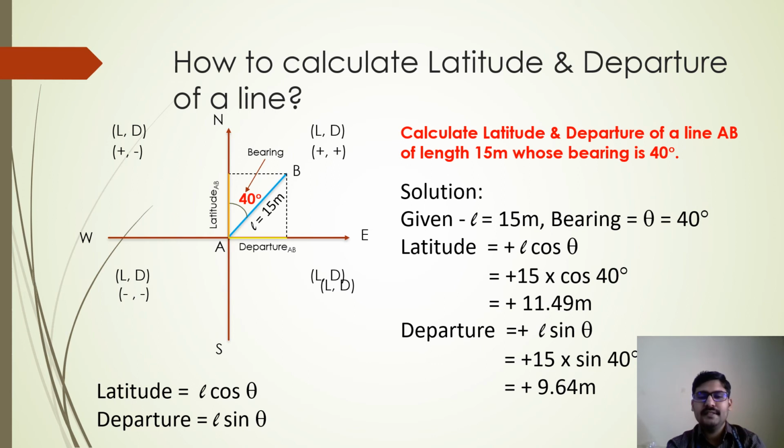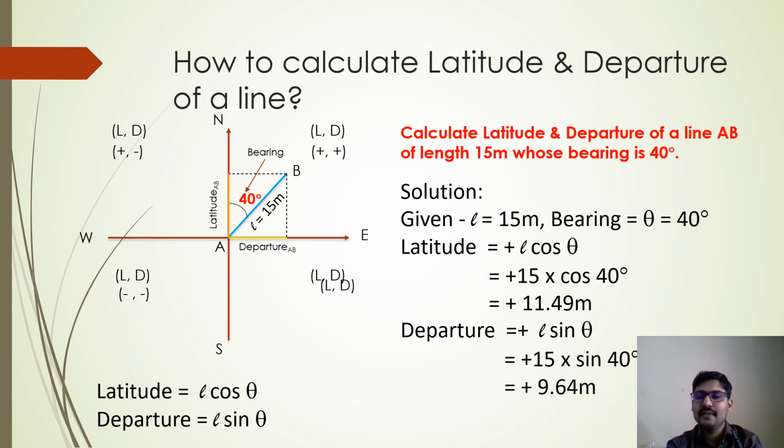The length of the line is written as 15 meter and the angle is 40 degree, that is the bearing, right? So the solution is what? You are supposed to find out the latitude and departure. There is a formula, L cos theta, L sin theta. If you just look at the line, it is in the first quadrant. I hope you are able to understand why it is in the first quadrant. How will you come to know that it is in the first quadrant?